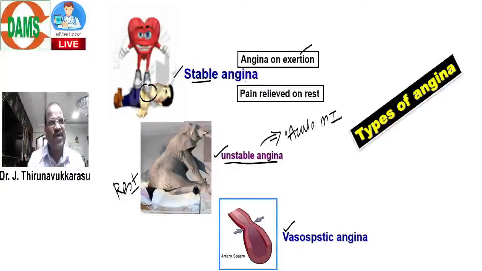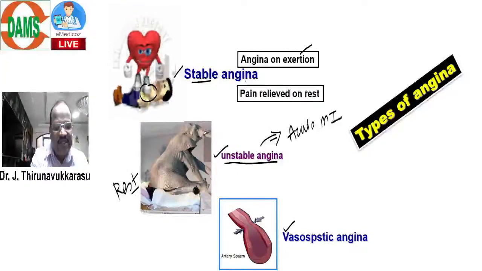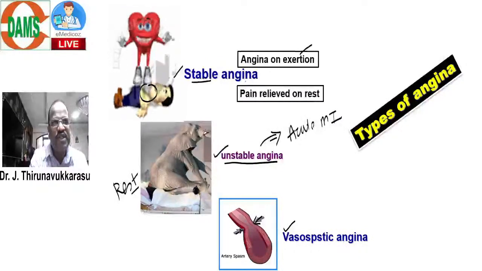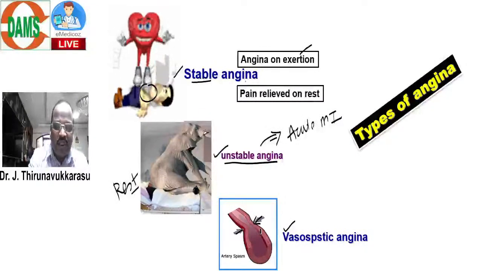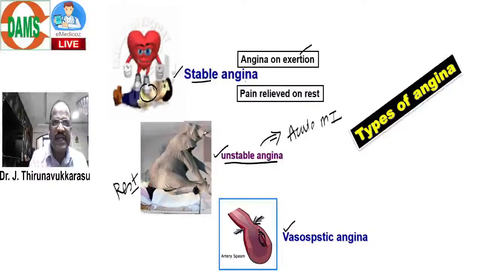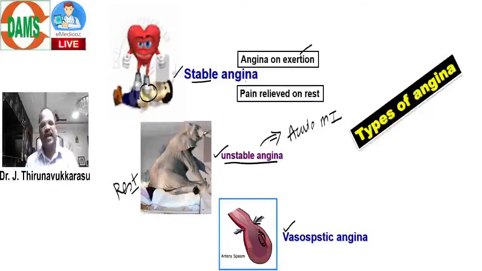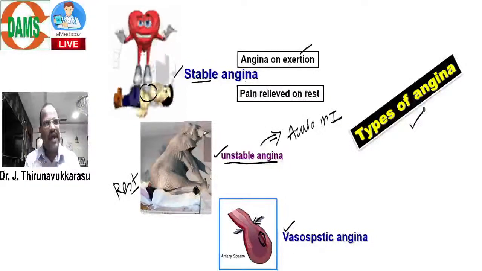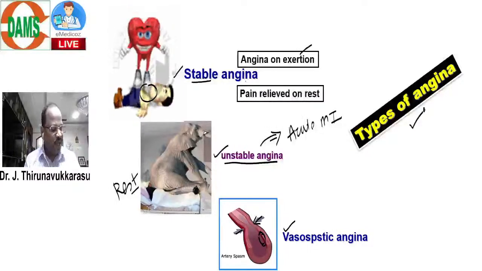And then coming to one more thing called vasospastic angina. What is vasospastic angina? As the name indicates, there is a sudden vasoconstriction, a sudden vasospasm that may cause reduction of coronary blood supply, causing chest pain. Here, there is no atheromatous obstruction. Sudden vasospasm causing chest pain is called vasospastic angina. Those are the three different types of angina. When you talk about anti-anginal agents, you should know the fundamental pathology causing angina. If we know the pathology, it is very simple to proceed to pharmacology.